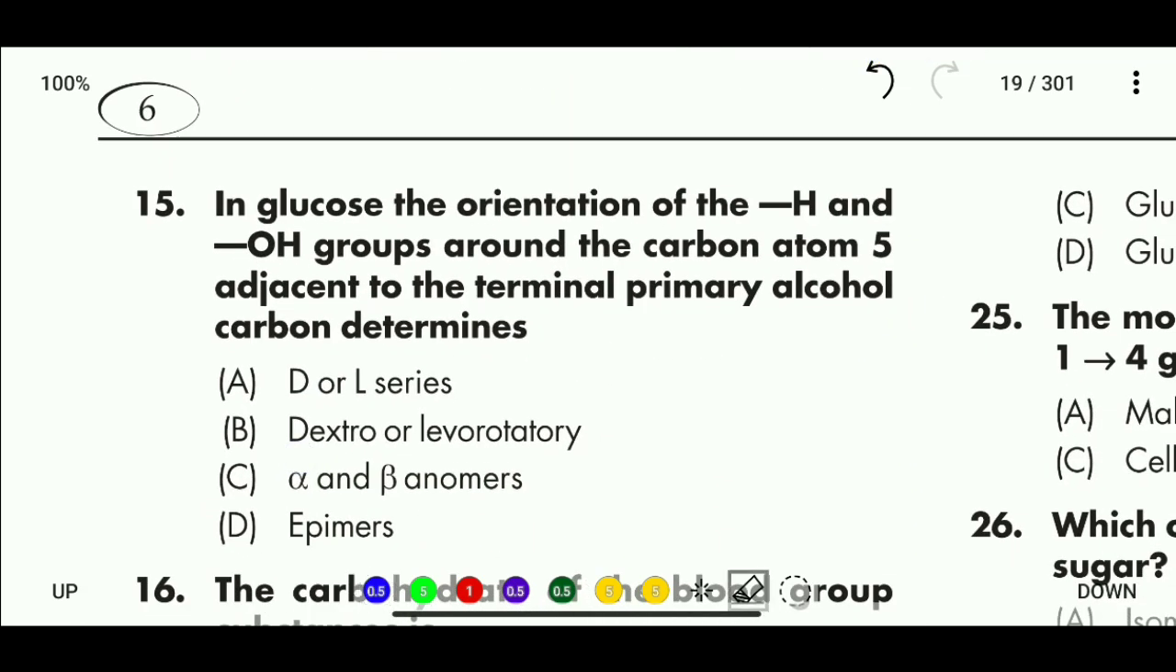Question number 15. In glucose, the orientation of the H and OH groups around the carbon atom 5, adjacent to the terminal primary alcohol carbon, determines: D or L series, dextro and levo, alpha and beta anomers, or epimers. So here the correct answer is that in glucose, the orientation of the H and OH groups around the carbon atom 5 adjacent to the terminal primary alcohol carbon determines the D or L series.